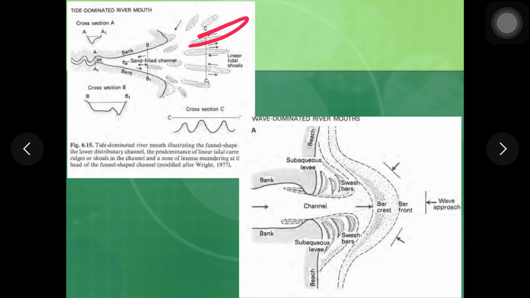So I think this is enough information for you related to the topic of delta system. In addition to this, I'm going to make one video where we will discuss the various petroleum reservoirs associated with the delta systems, and that will be the end of this topic.